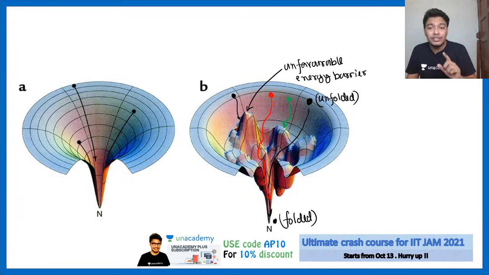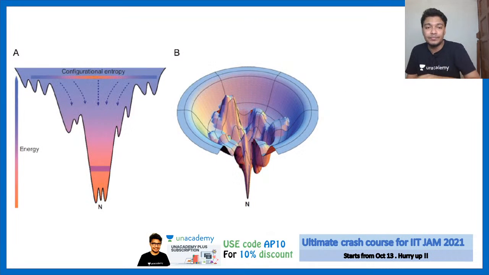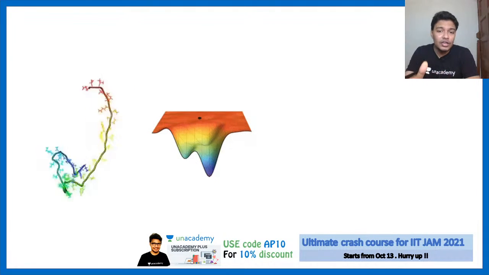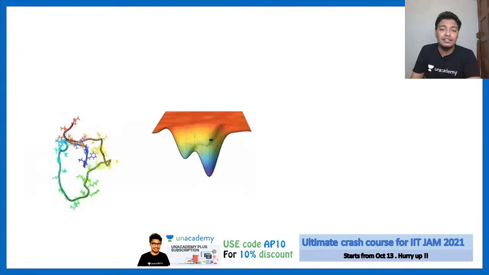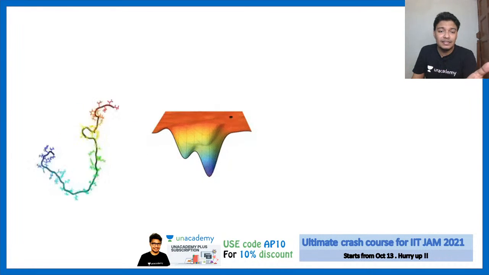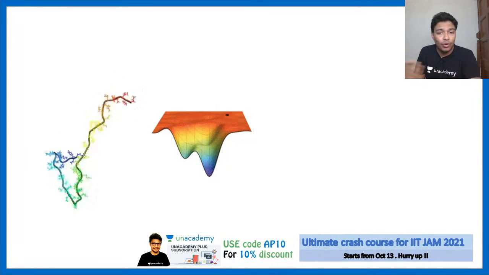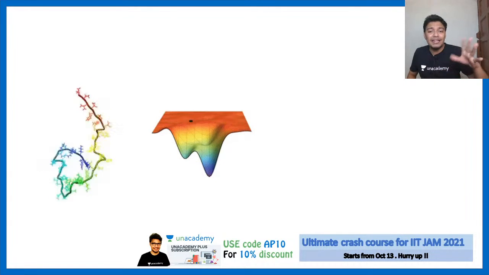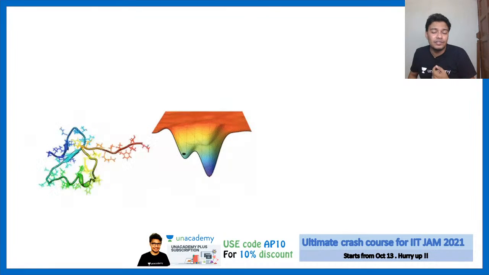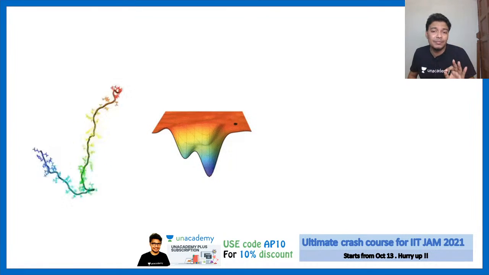Chaperones are proteins which help in this process. So chaperones help to overcome this energy barrier. Let me tell you how. Look at this process in a dynamic simulation. This particular black dot here represents a protein. On the left side there is a simulation of how the protein is folding. When it is folding, it can get to many energy states, and the lowest possible energy state is your native structure, which is the most stable state.